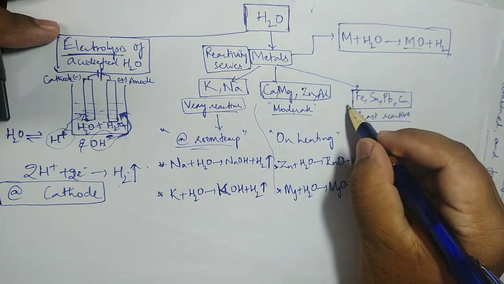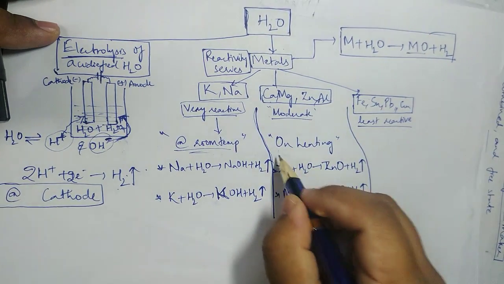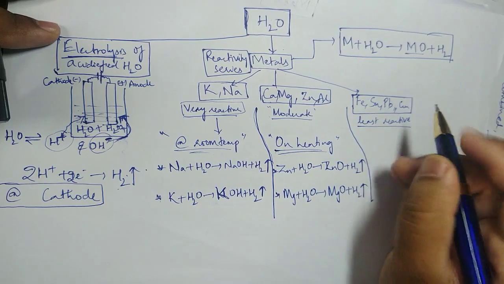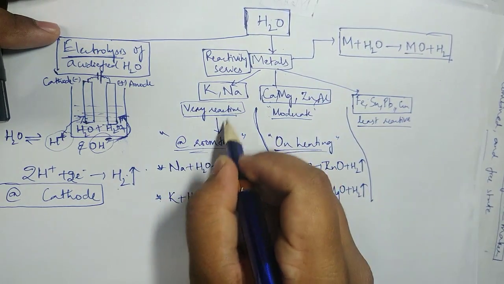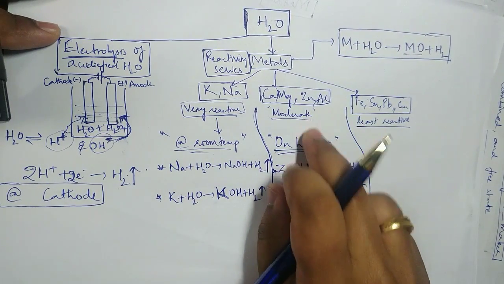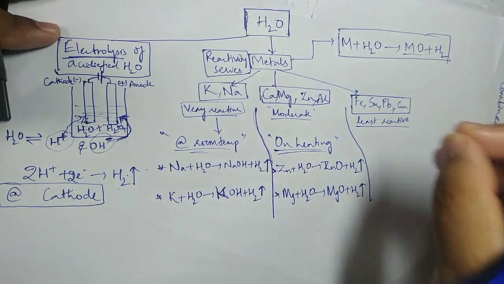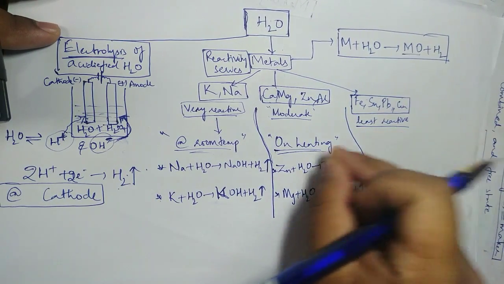And then I'm talking about least reactive. What do you expect? Very reactive, so even at room temperature it can happen. Moderately reactive, so I have to heat this. For the least reactive, not just heating.